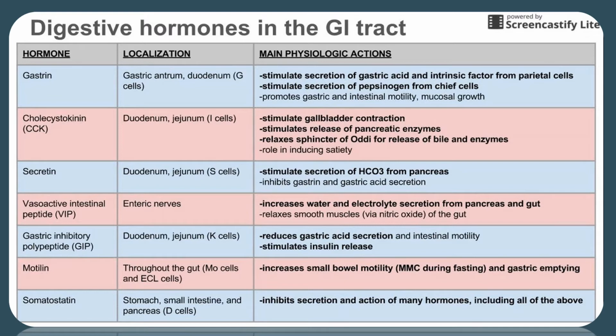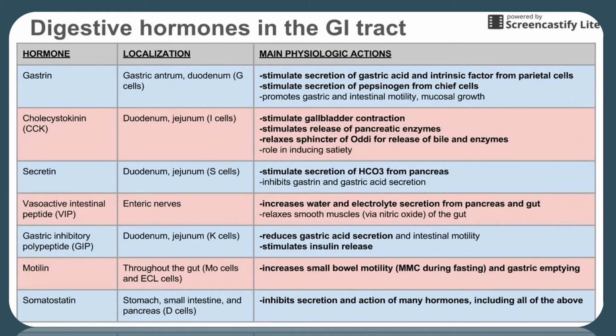Next hormone is CCK or cholecystokinin. Localization is duodenum and jejunum, I cells. It stimulates gallbladder contraction, stimulates release of pancreatic enzymes, relaxes sphincter of Oddi for release of bile and enzymes, and plays a role in inducing satiety.